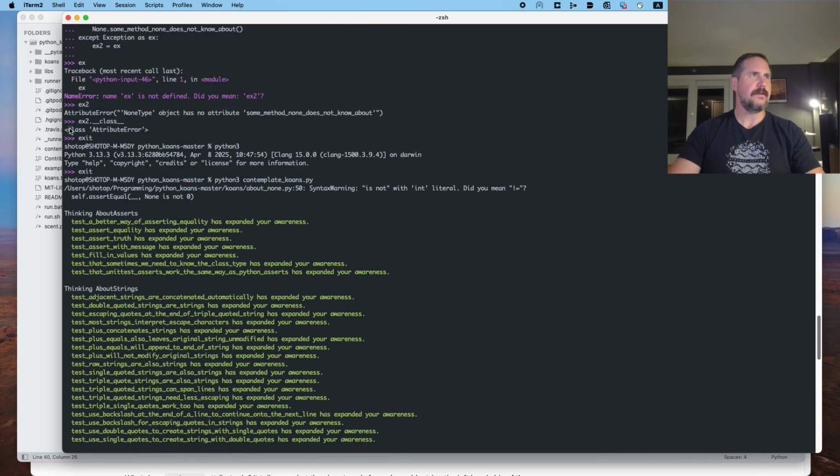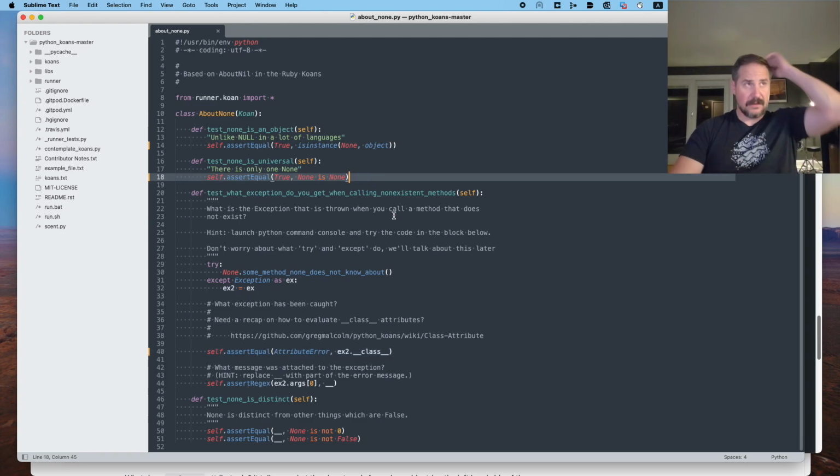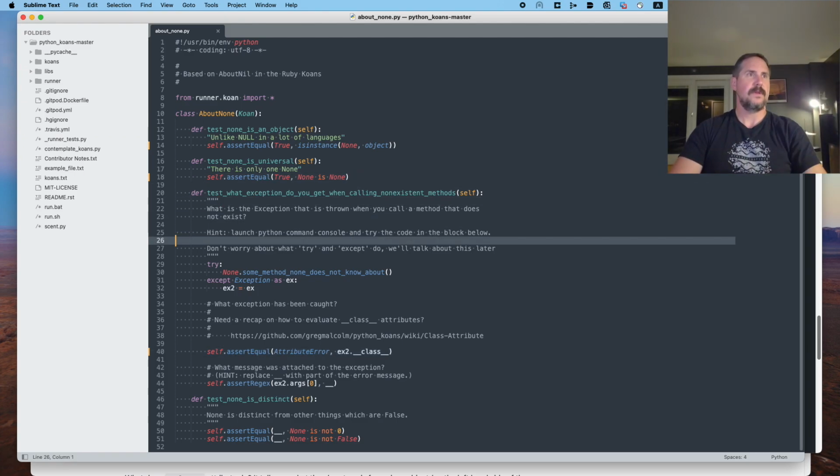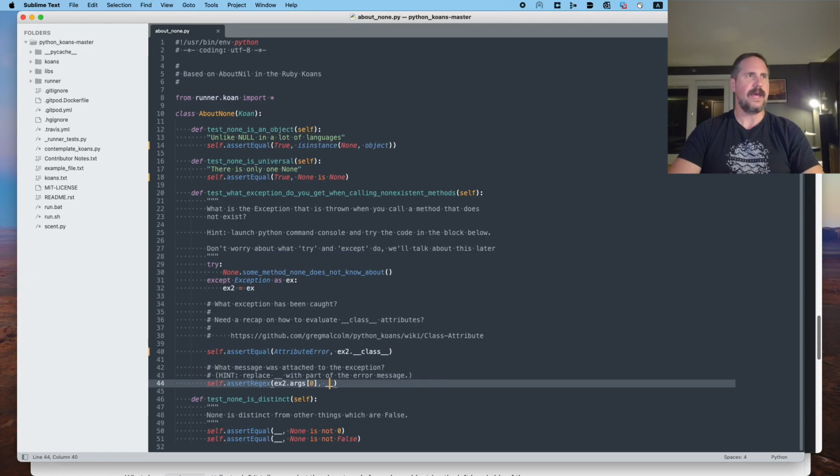All right, so although the output shows something not quite equivalent, where did I put it? Here. So ex2.class is class attribute error, and we got the brackets and the single quote, the class keyword, but we only needed the actual class. Interesting to note that. What message was attached to the exception? Hint, replace underscore underscore with part of the error message.